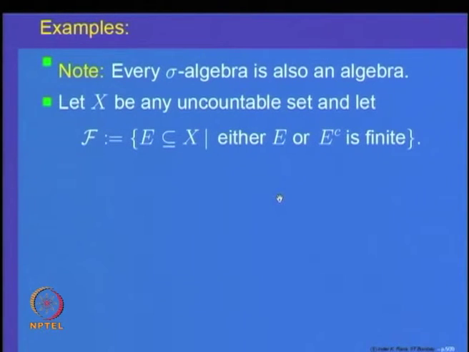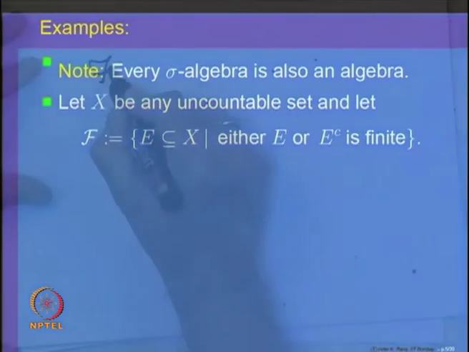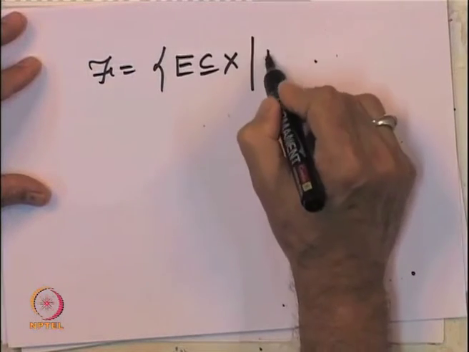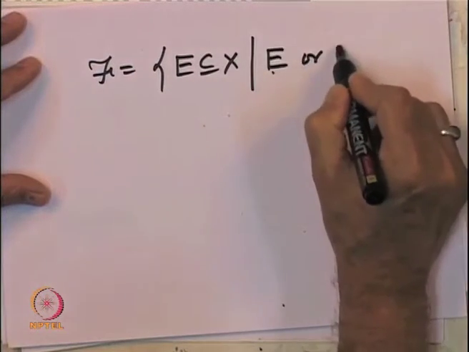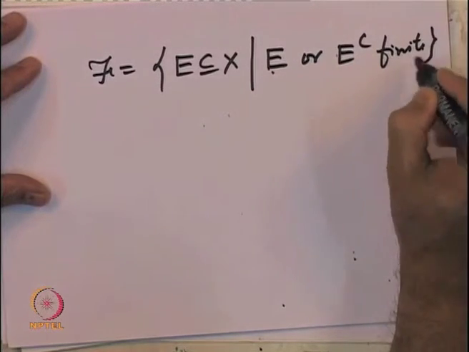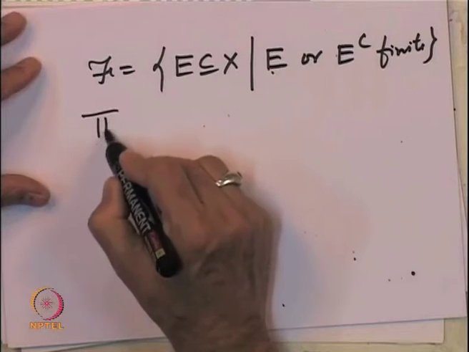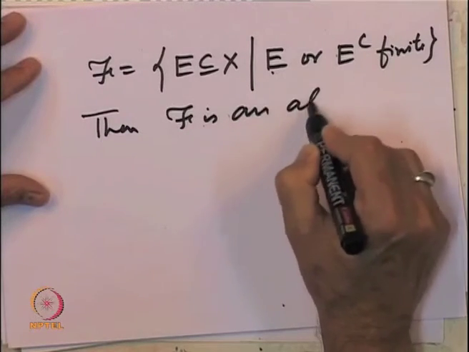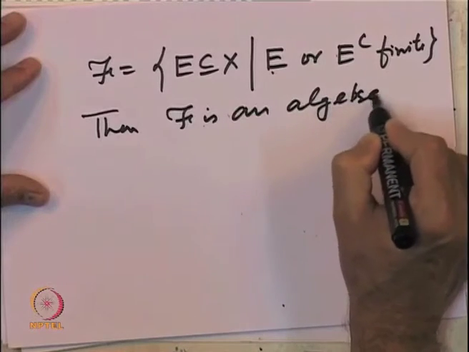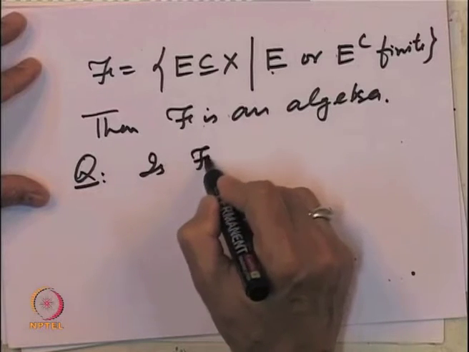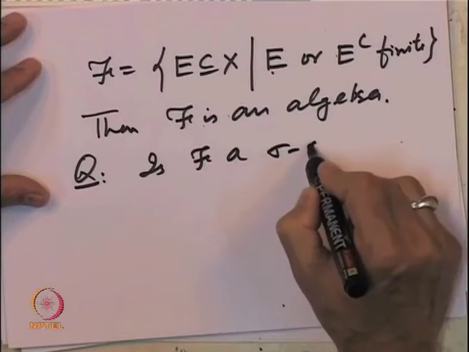So, let us recall what we have already shown, that if I take this collection F of subsets E of X such that E or E complement is finite, then we already observed that F is an algebra. So, the question is: is F a sigma algebra?